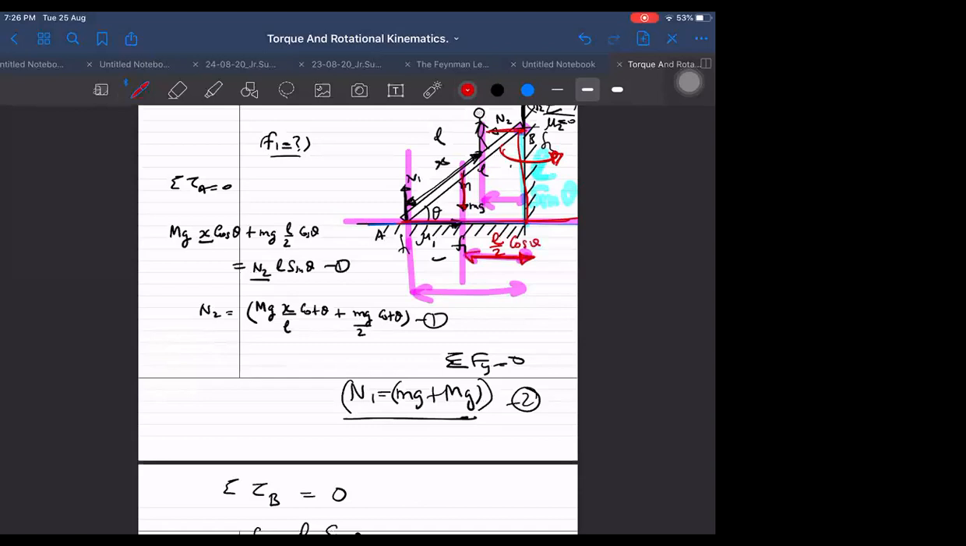This is the perpendicular distance from the B point. Yes, it is right, the perpendicular distance from B point. So L by 2 cos theta. And what about for X? For capital MG it will be clockwise, because it is on the other half now.